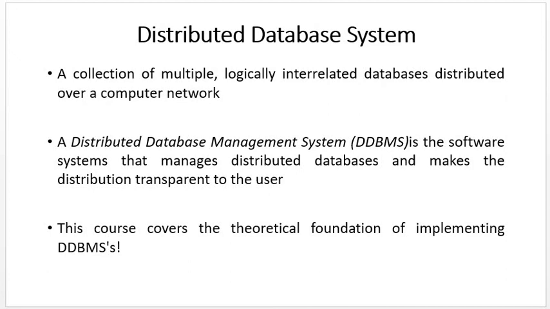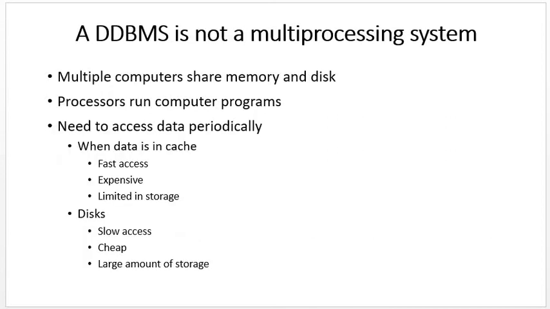Then two definitions were covered: distributed database and distributed database management system. The first line is the definition of distributed database and the second is of the distributed database management system. Then the clarification that a DDBMS is not a multiprocessor processing system.